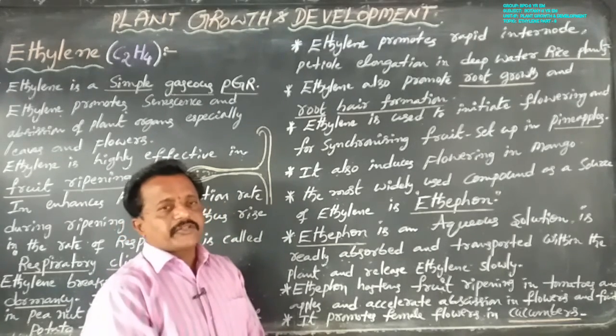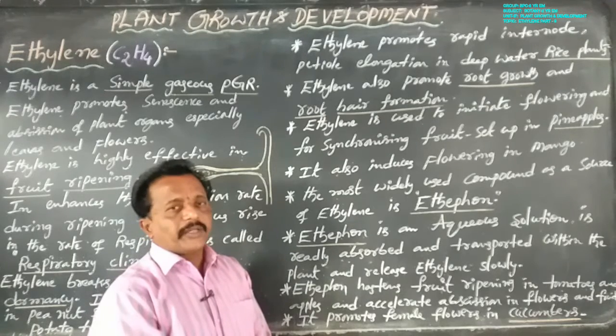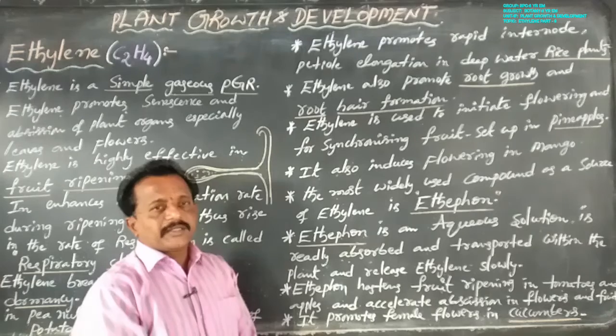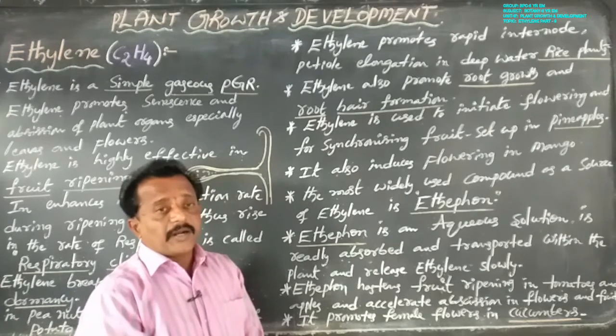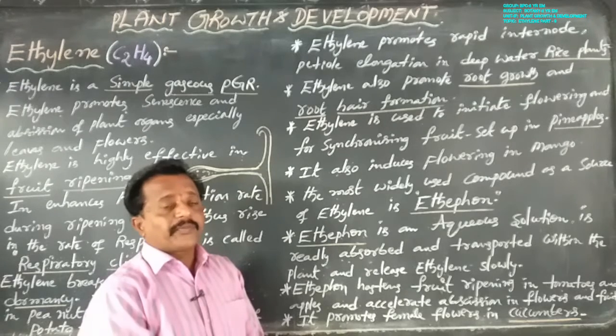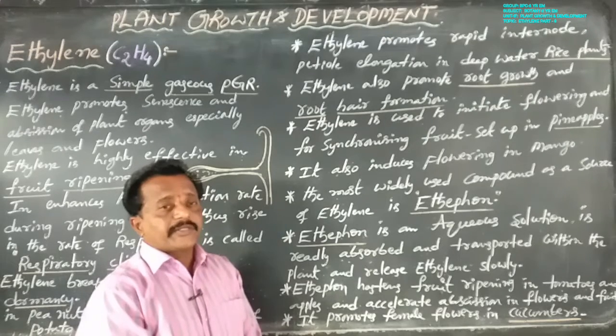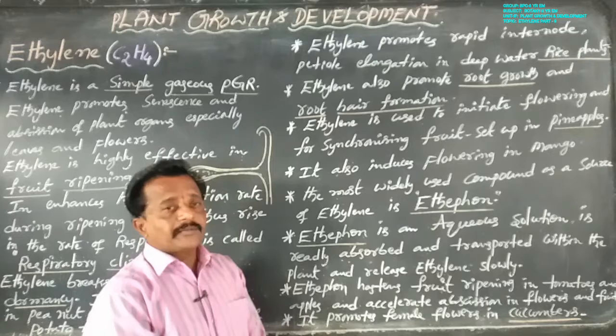Auxins are of natural auxins and synthetic auxins. Gibberellins are of more than 100 gibberellic acids. Cytokinins are of kinetin and zeatin. Abscisic acids are of inhibitor B, abscisin 2 and dormin.